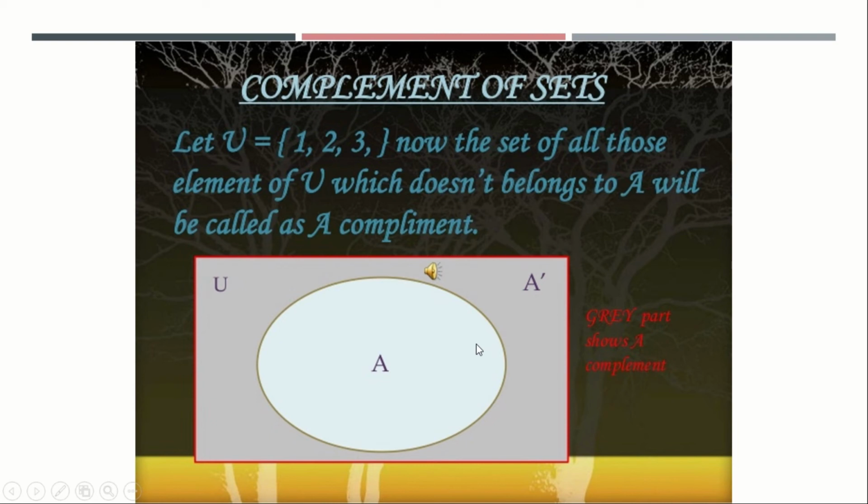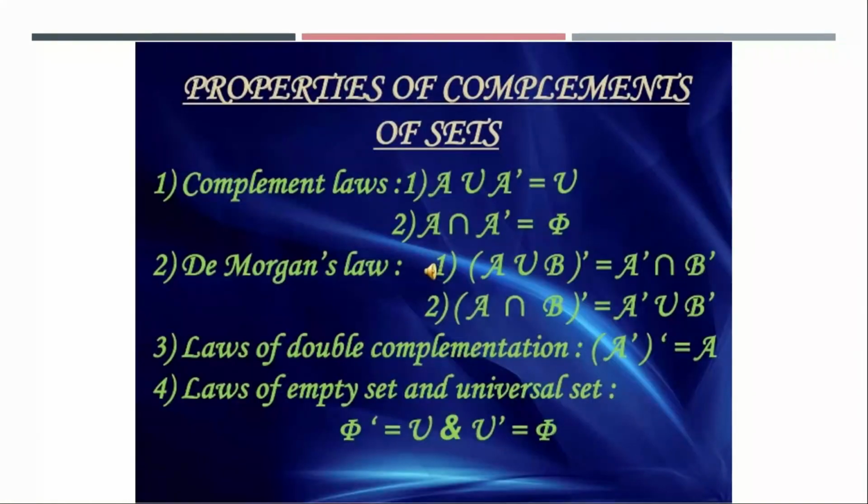So this is the way of representing the complement of sets. Properties of the complement of sets: first is the complement law. A union A dash is equal to U. A intersection A dash is equal to the null set, because there are no common elements in A and A dash. De Morgan's law: (A union B) whole dash is equal to A dash intersection B dash. (A intersection B) whole dash is equal to A dash union B dash.